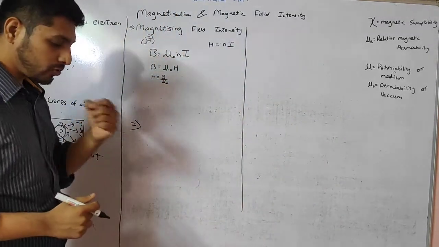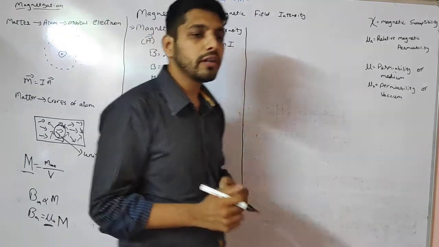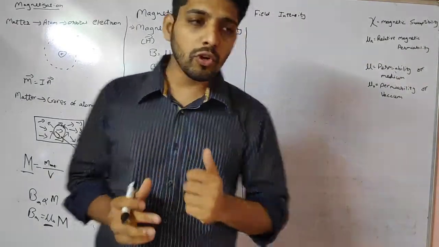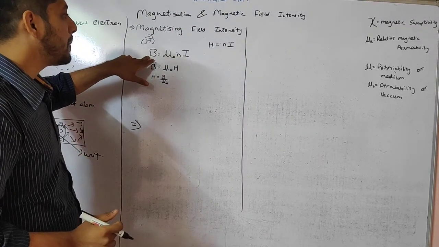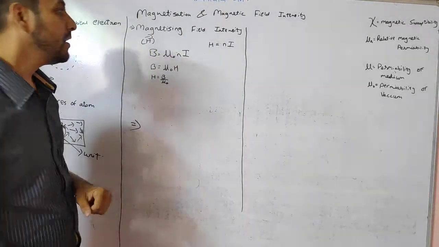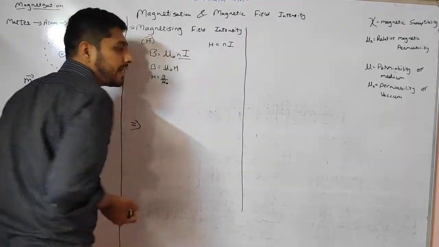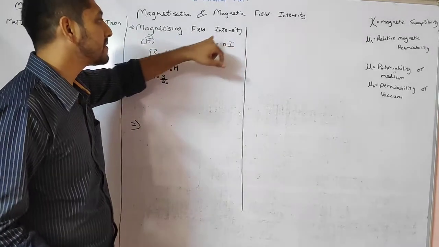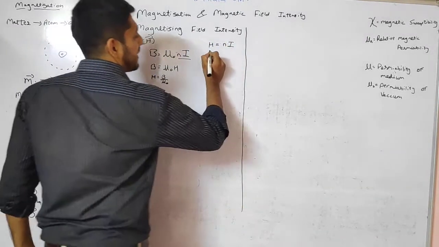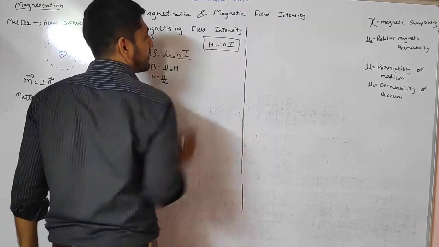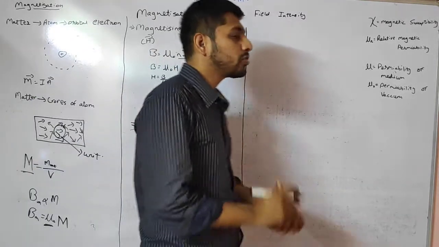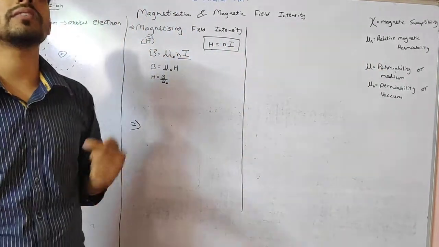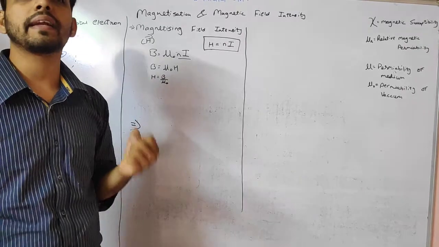So suppose we assume a solenoid, if it is wound and current is passing through it, it will behave as a magnet. We know the magnetic field of a solenoid is given by B equals mu0 Ni. Here the magnetic field depends on Ni. So we name this magnetizing field intensity as H, that is H equals Ni, or you can also say H is the ampere turns in a solenoid to produce a required magnetic field.